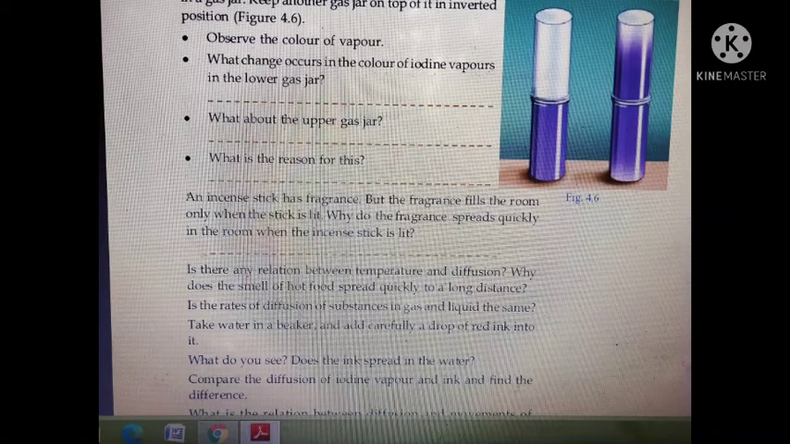What may be the reason? This is due to diffusion. Is the rate of diffusion of substances in gas and liquids the same?